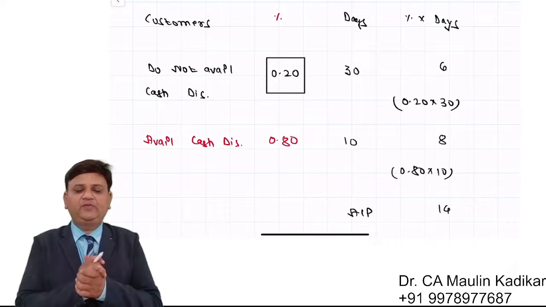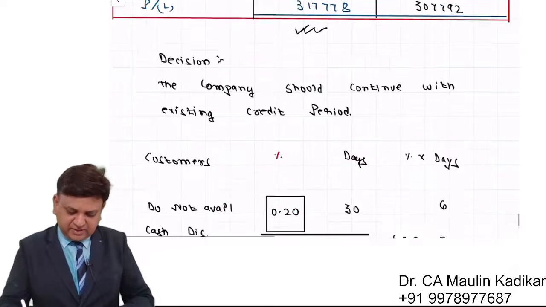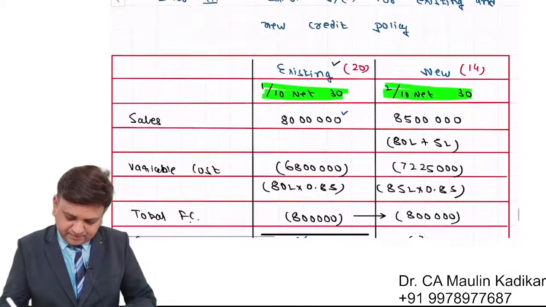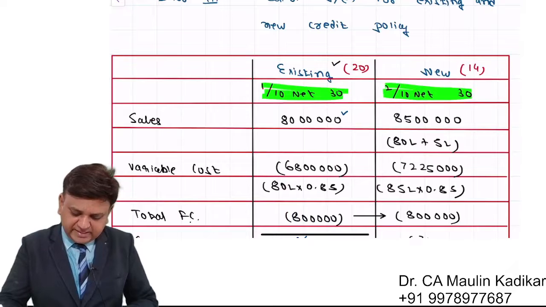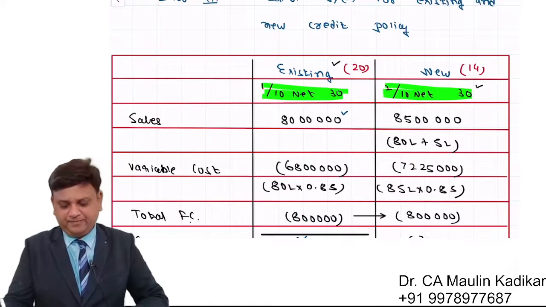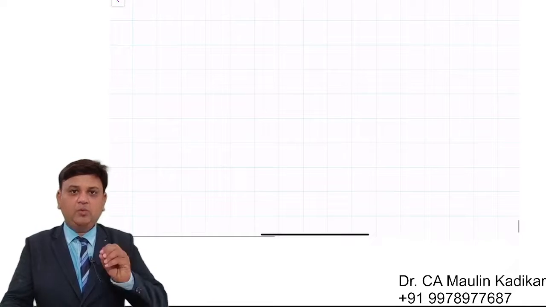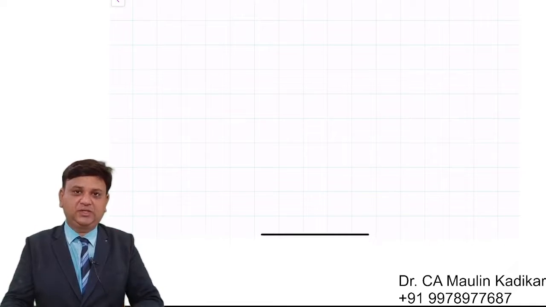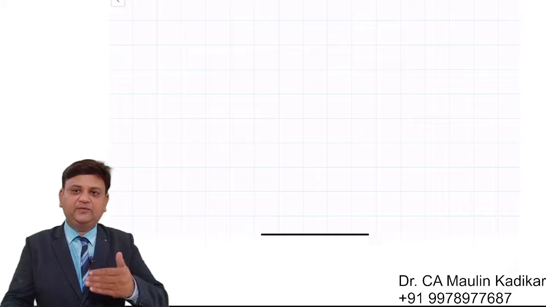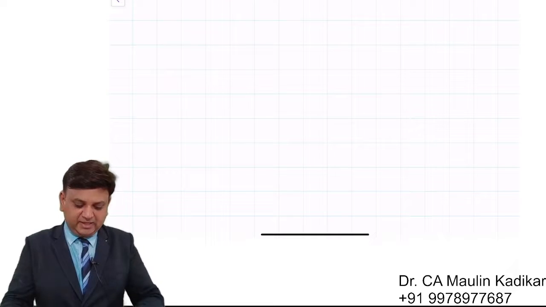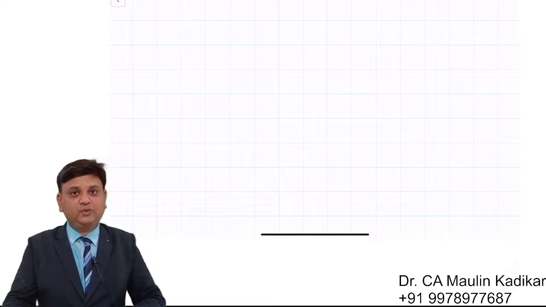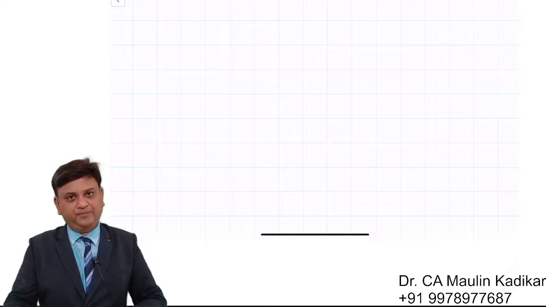Now friends, whenever we are provided with this kind of information, that is the 2 by 10 net 30 or 1 by 10 net 30 or something like that, then one of 5 situations may arise. What can be the information provided to us, and in that case how to answer, that is what I am dictating to you.